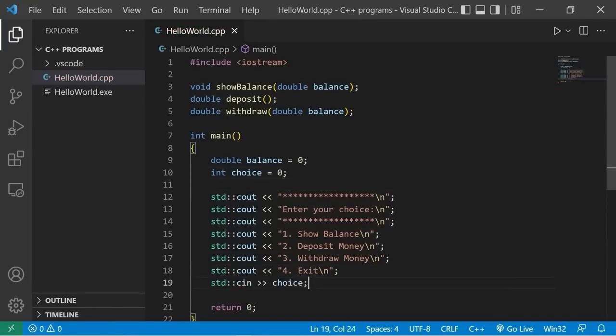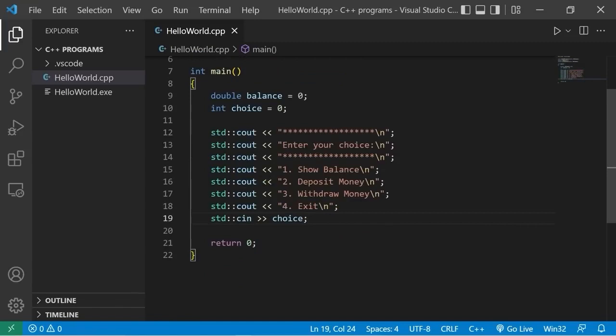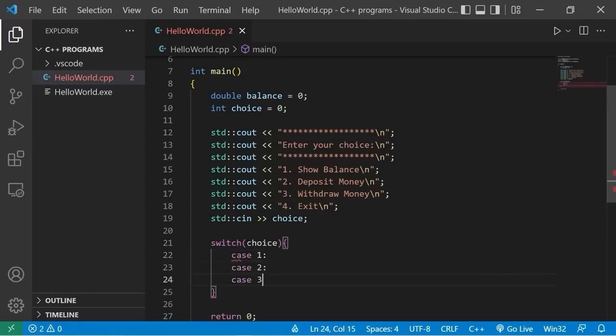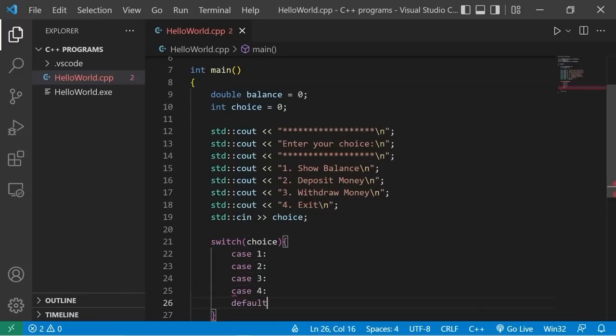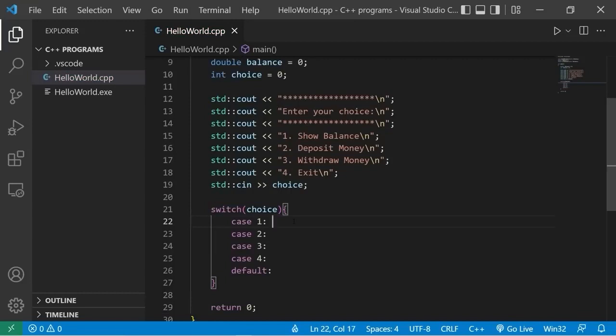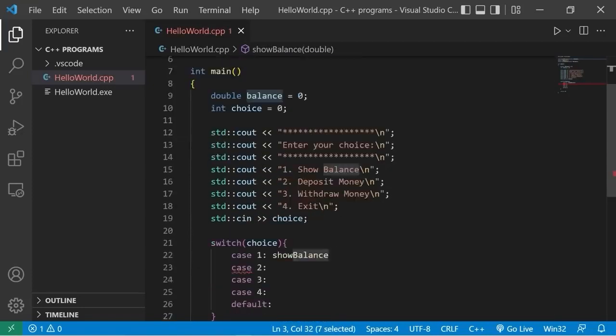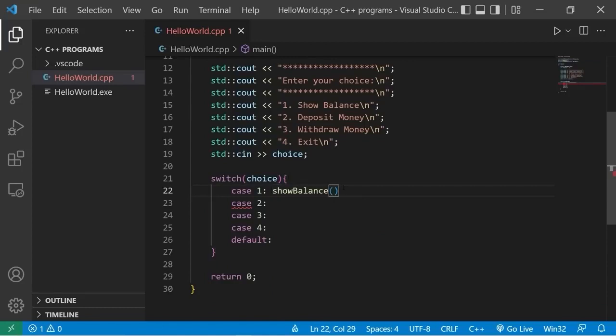Now we're going to create a switch. We're examining the user's choice. Switch. We're examining our choice against many matching cases. We have case 1, case 2, 3, 4, then a default case. Okay, case 1. The user wants to show their balance. We'll invoke the showBalance function, but we need to pass in our balance. Balance, and then we are going to break.